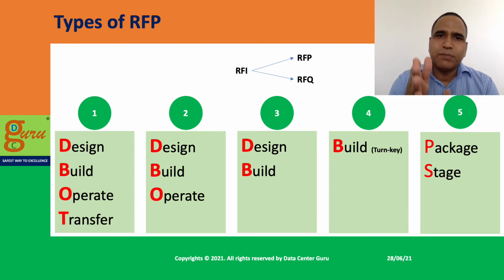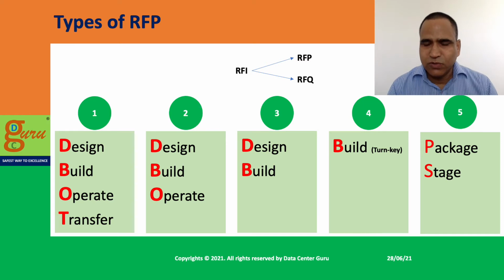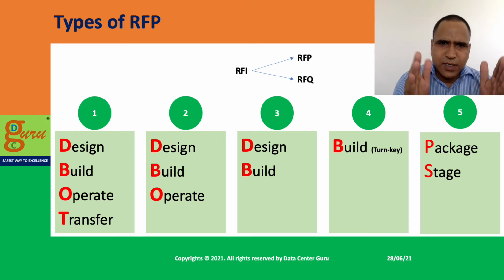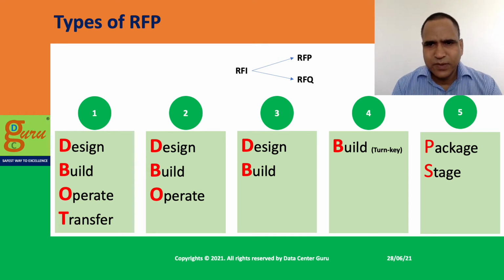Now, when RFP and when RFQ? Before that, in a lot of places people don't go for an RFI, they directly go for an RFP or RFQ. In terms of the application of RFP and RFQ, there are five types of bids which I have observed in the industry. The first is what we call DBOT, design, build, operate and transfer.